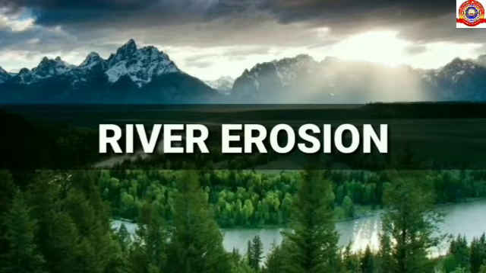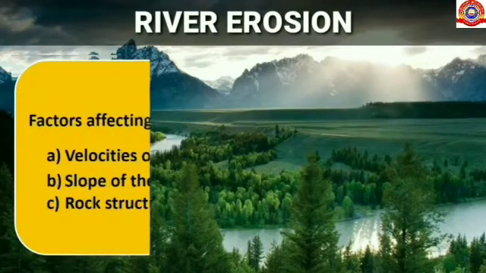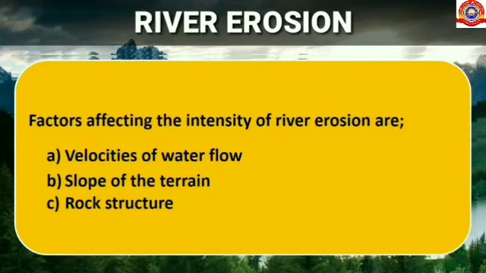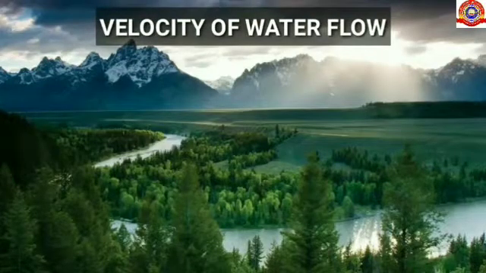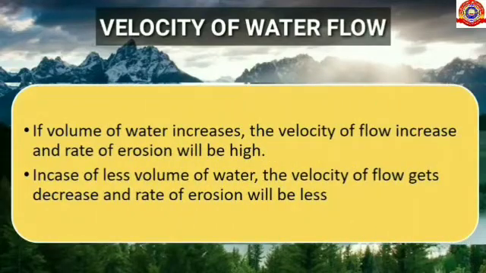You have already studied about the factors affecting the flow of river. Likewise, the factors affecting the intensity of river erosion are: first one, velocity of water flow; second, slope of terrain; and third one, rock structure. First one, velocity of water flow. If the volume of water increases, the velocity of flow increases and the rate of erosion will be high. In case of less volume of water, the velocity of flow decreases and the rate of erosion will be less.